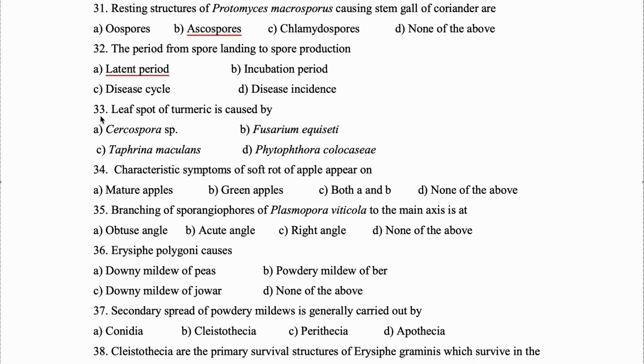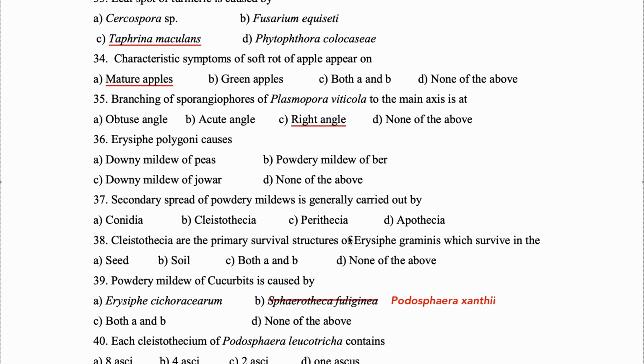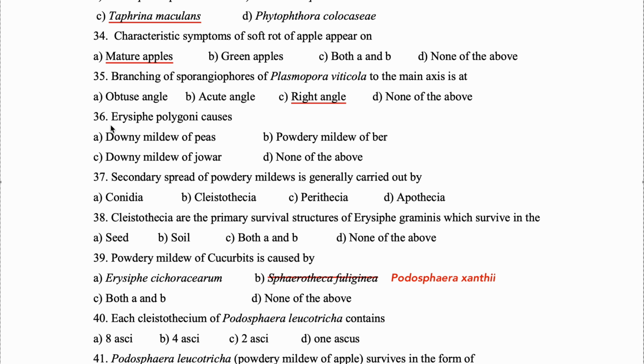Okay. Question 33. Leaf spot of turmeric is caused by Taphrina maculans. Question 34. Characteristic symptoms of soft rot of apple appear on mature apples. 35. Branching of sporangiophores of Plasmopara viticola to the main axis is at right angle. Next, 36.